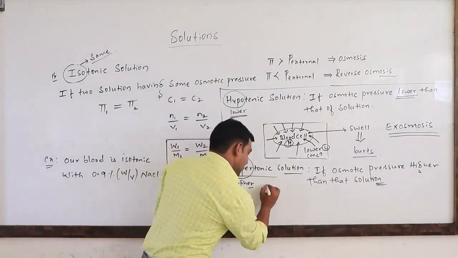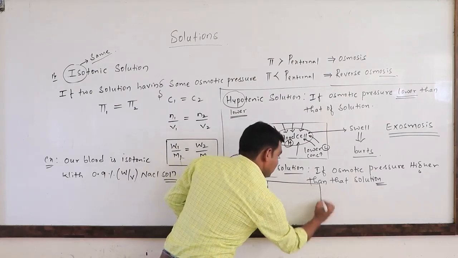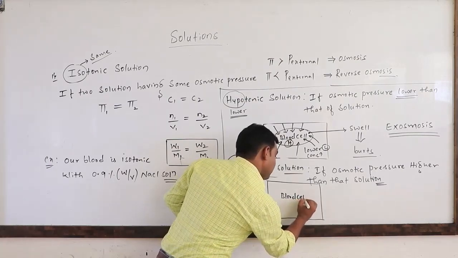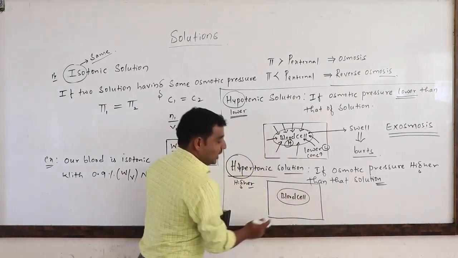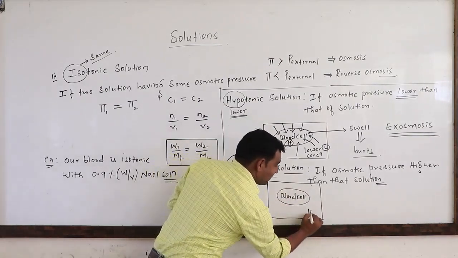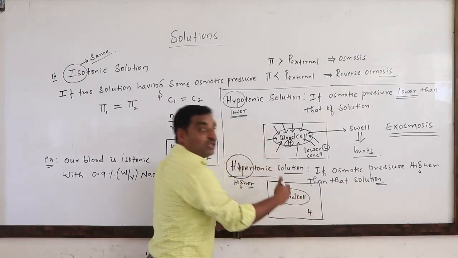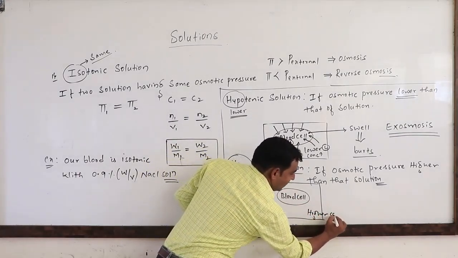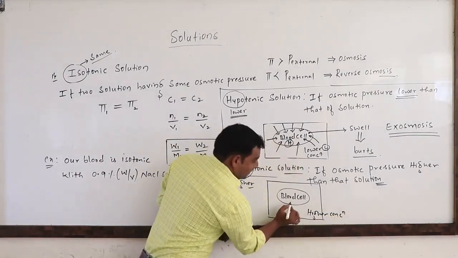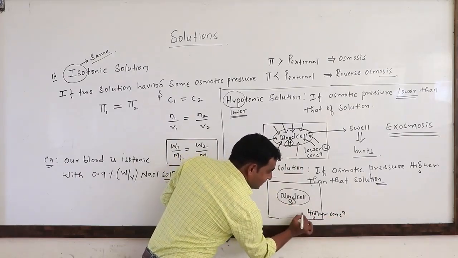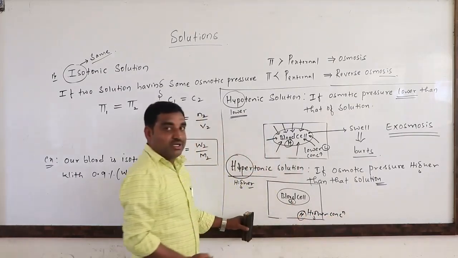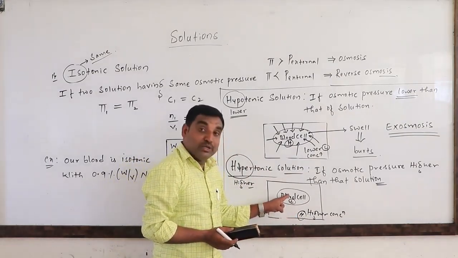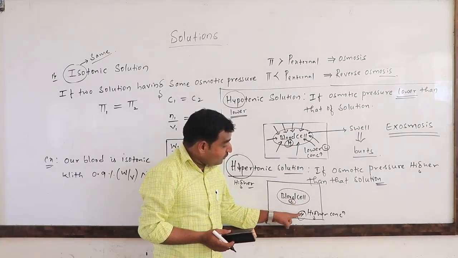So now we can take the blood cell having a 0.9 concentration, another solution having a higher concentration. Higher means more than 0.9. So the solution will be higher concentration. So this is a lower concentration now. This is the outside, higher concentration will be there. Osmosis process will occur from the lower to higher. It means the fluid present in the blood cell will come out of the cell.